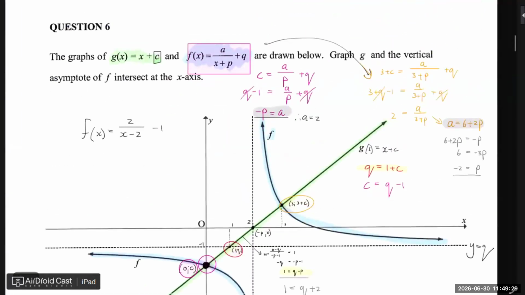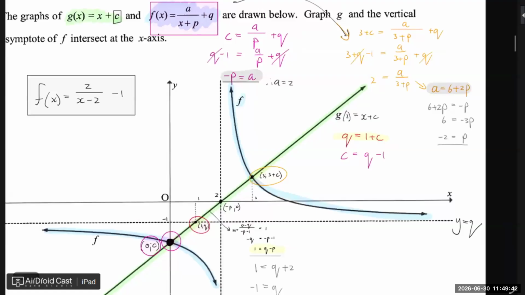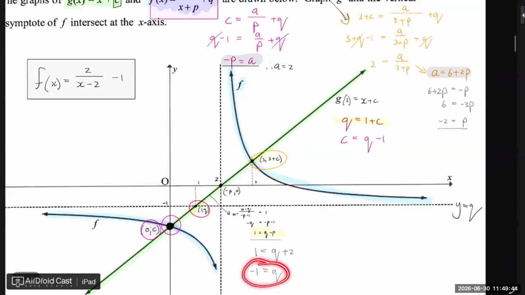Say again, plus 2. All good. Do you all agree with me on that one? Because the Q worked out as -1, the A worked out as 2, and the P worked out as -2.